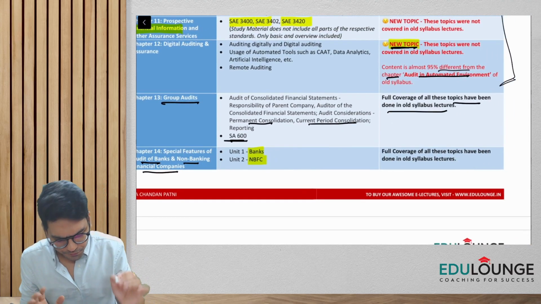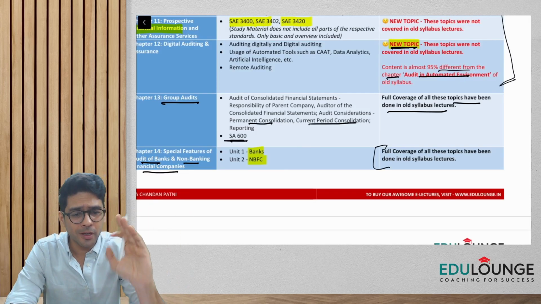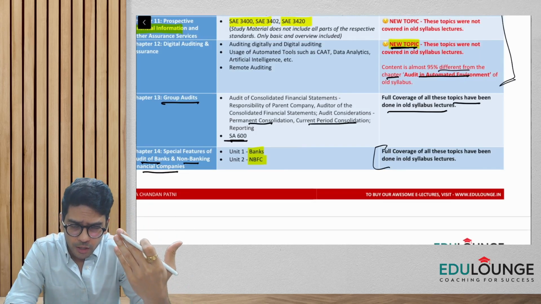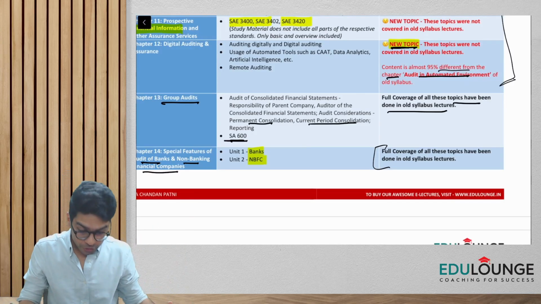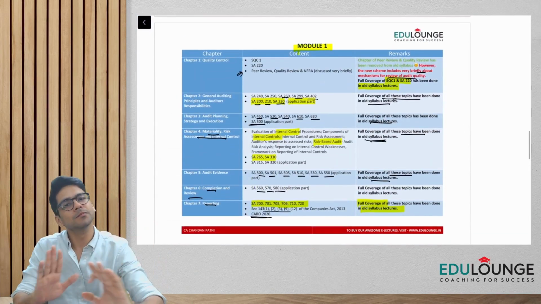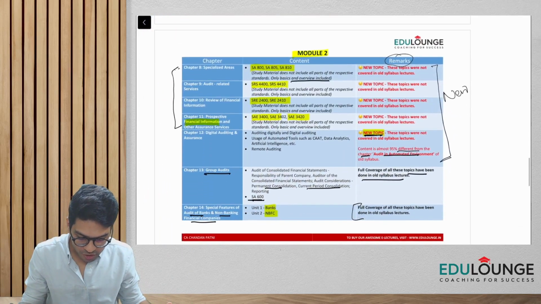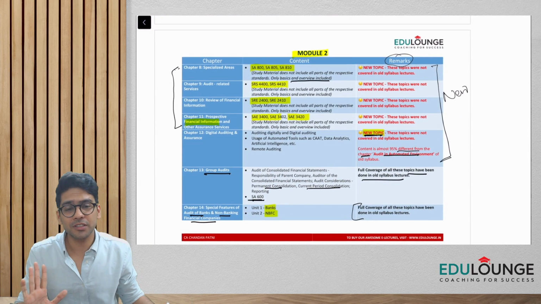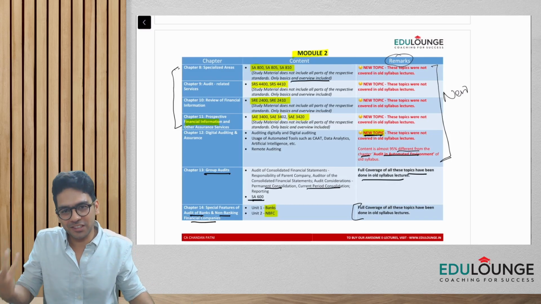Full coverage has been already done, as per the old syllabus. So you can watch the lectures of audit with respect to NBFC as well as bank. Okay, so yes, now if I summarize module number 1, guys, everything is sorted. Module 2, out of 7 chapters, 5 chapters are totally new. So yes, of course, we have to study some extra topics.